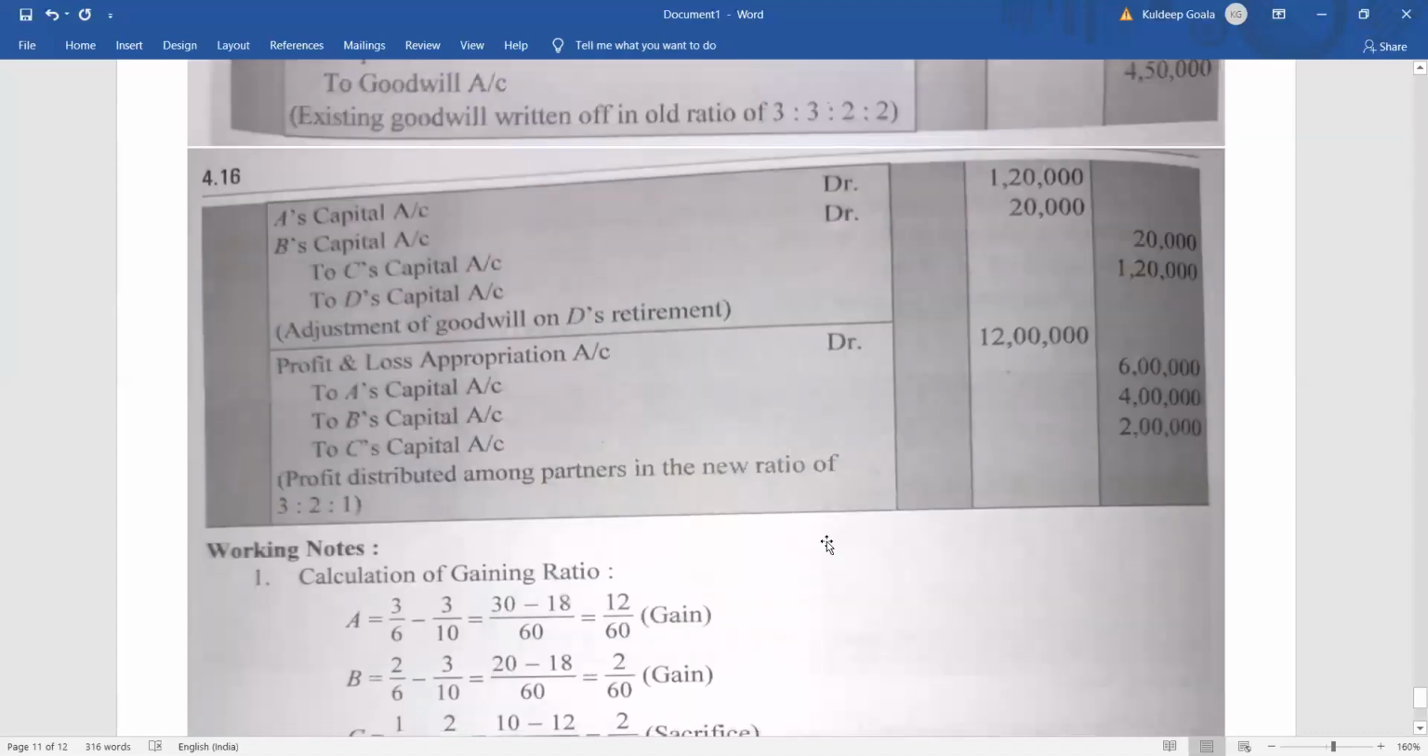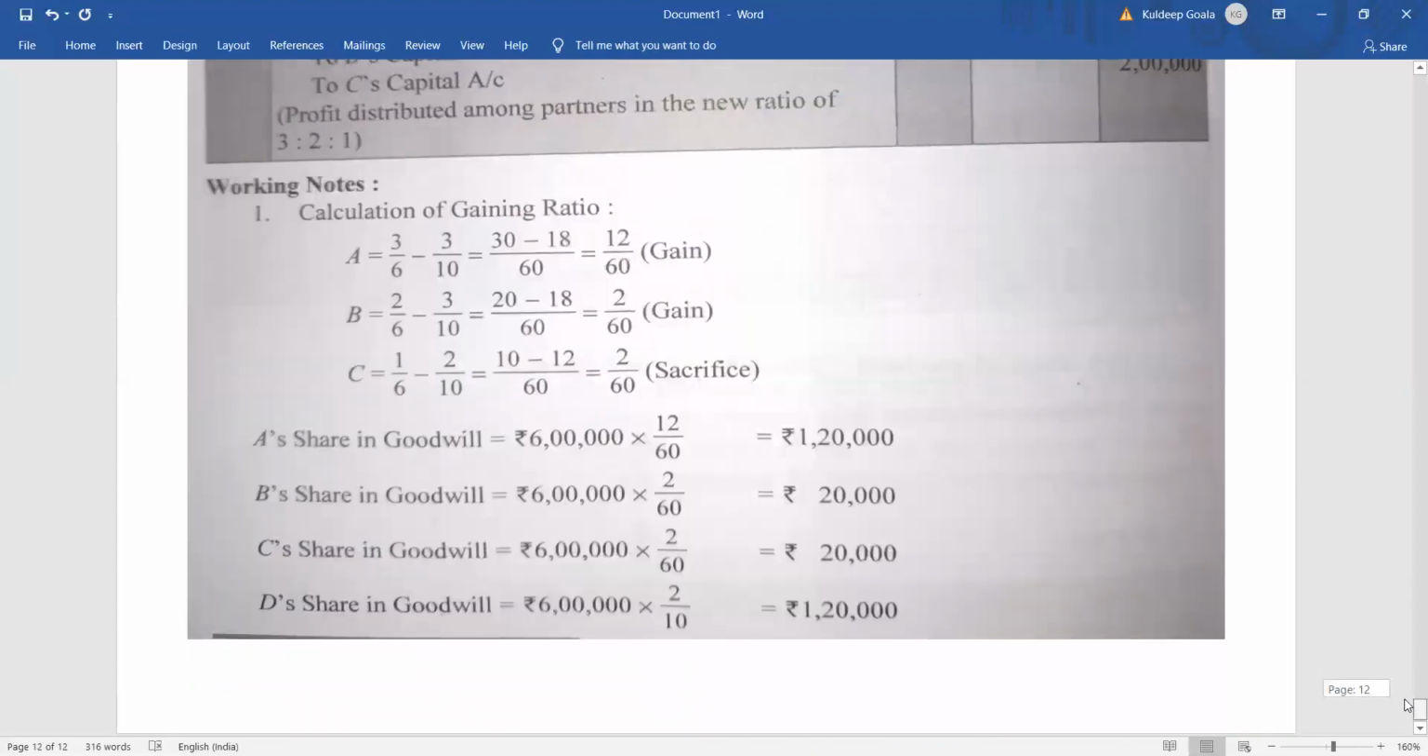So the journal entry will be like this: profit and loss appropriation account debit 12 lakh, to A's capital account 6 lakh, to B's capital account 4 lakh, to C's capital account 2 lakh. Clear? I hope all of you understood that. This is how we are going to end up the goodwill treatment in case of retirement.